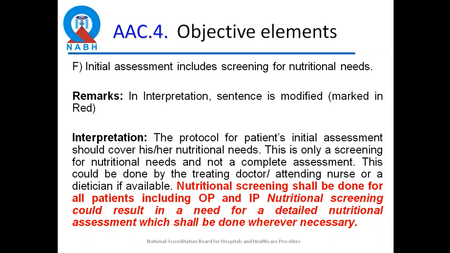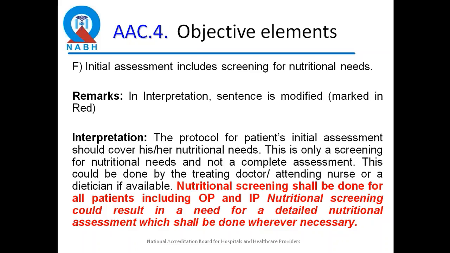So it becomes important for us that other than looking at the primary causes for which the patient is coming to us and assessing them, we must also look at their nutritional status and then do interventions as necessary if they find that there is a need. Okay, so the intent is to be understood in this way. We all know that we are not used to doing this in busy OPDs, in busy IPDs, and we tend to focus only on the primary reason for which the patient is coming.